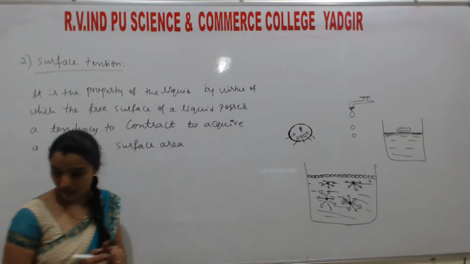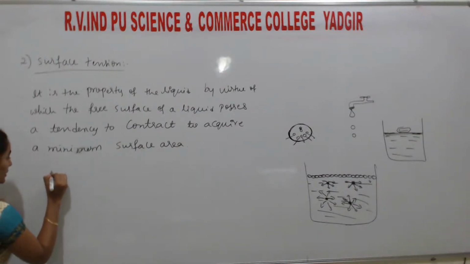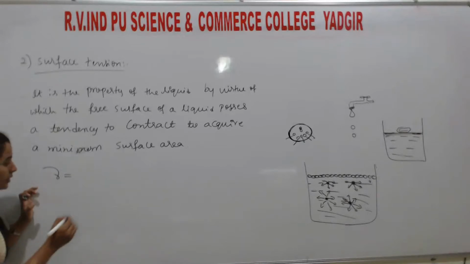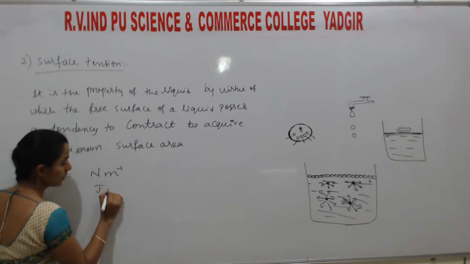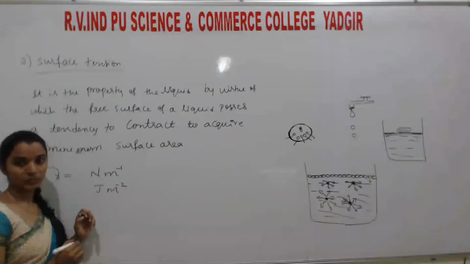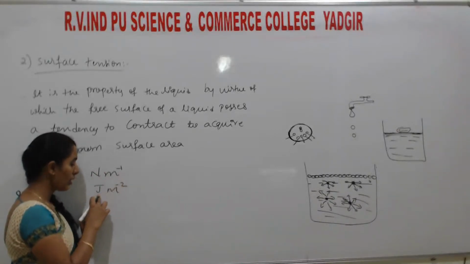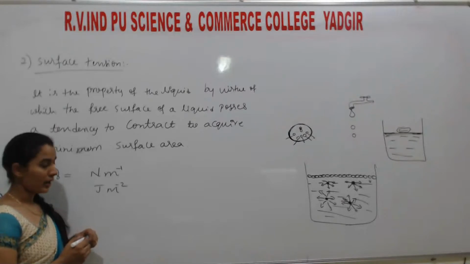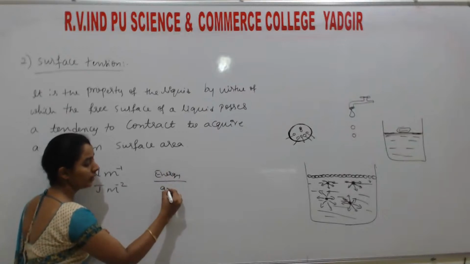Understand? Here the unit of the surface tension, students, is represented by nu. Nu is also a symbol for frequency, you know that? It is represented by nu, and its unit is Newton per meter or joules per meter squared. Newton means joules per meter. So it is Newton per meter or joules per meter squared. It is the unit of surface area. So joules means energy per area squared.